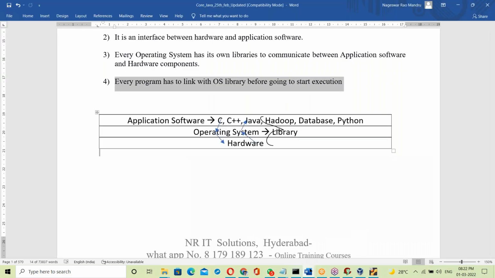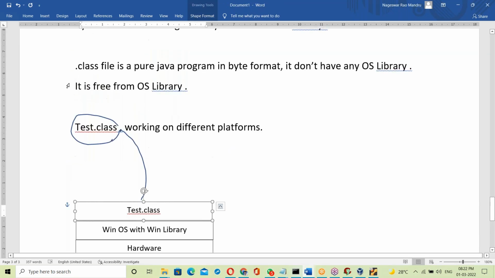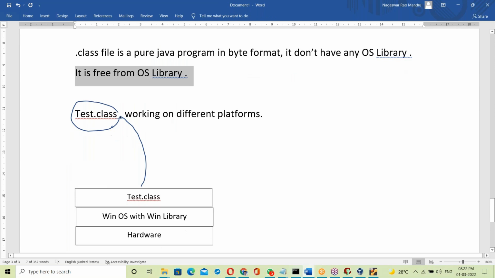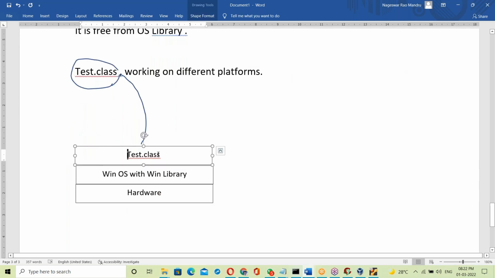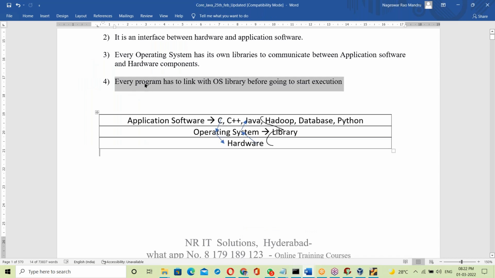But in Java, what happens? It's not linked. Test.class is free from OS library. To run the test.class, first of all it has to link with the OS library. Without linking, it cannot run. This test.class file has to link with the OS library. See this point here: every program has to link with the OS library.